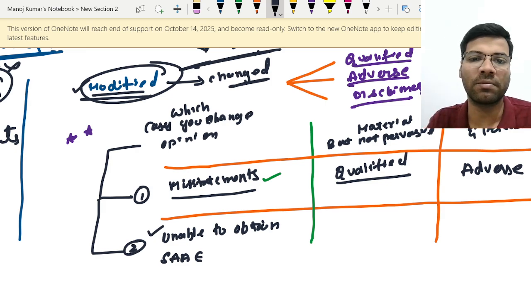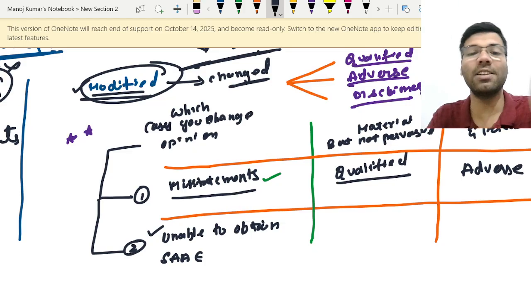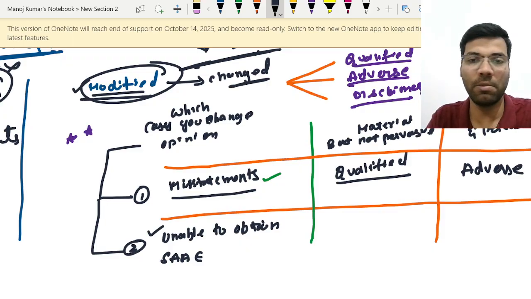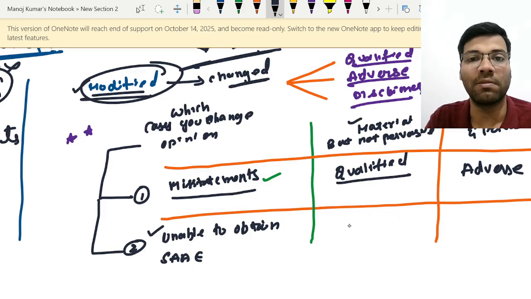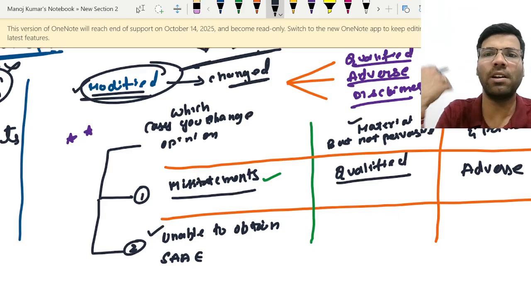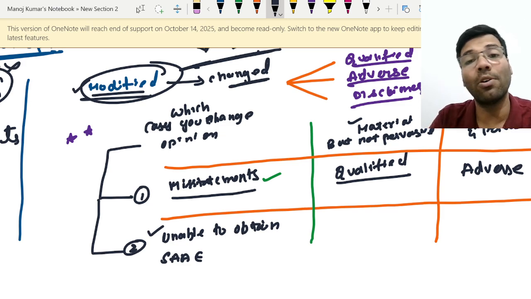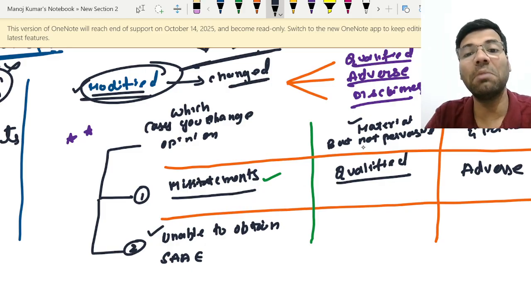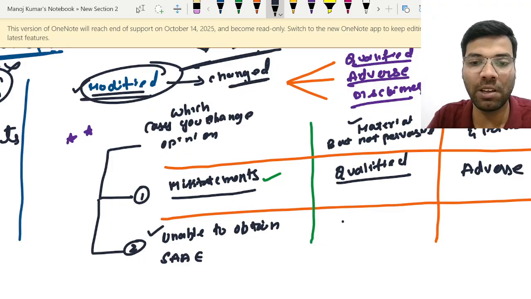He doesn't have the information, so he cannot conclude whether there is a misstatement or not. But he is saying that if there is a misstatement, then it would be material but not pervasive. If there is no misstatement, you are happy and I am happy. But if there is a misstatement, the possibility is that it may be material but not pervasive. To indicate this, the auditor would be giving a qualified opinion.